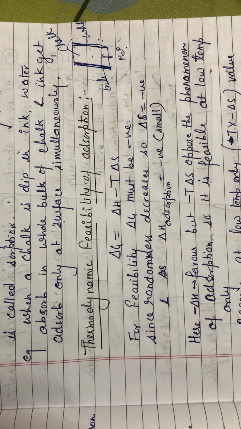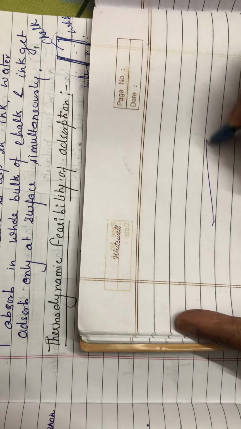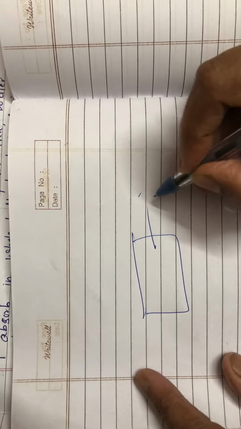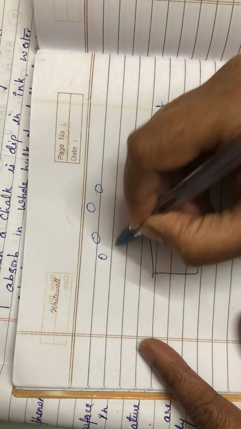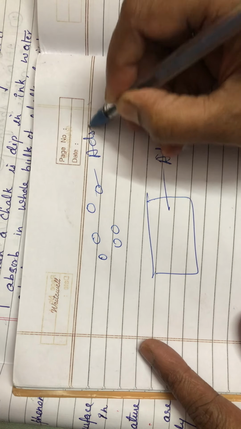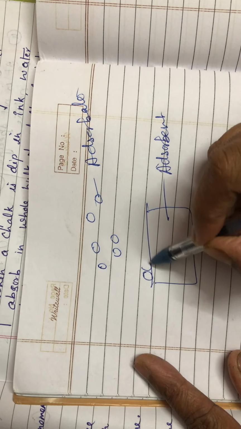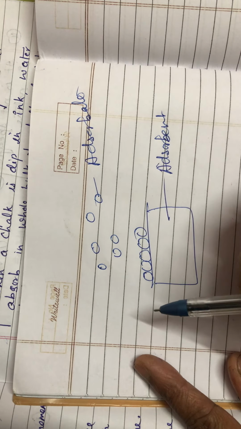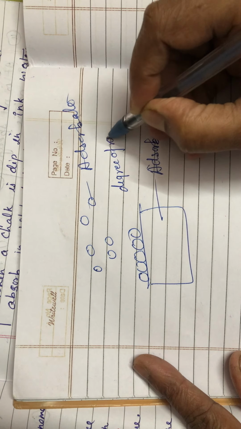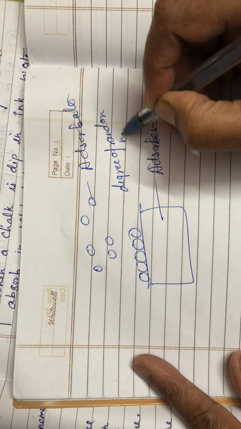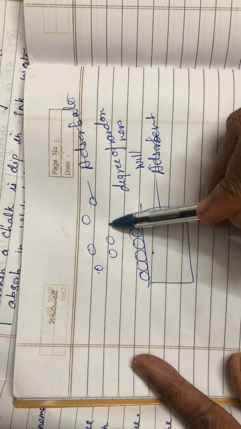Now you know very well, if any adsorbent is there and the adsorbate components are moving freely, when they get adsorbed, their degree of randomness will decrease, because the movement of the adsorbed particles decreases.